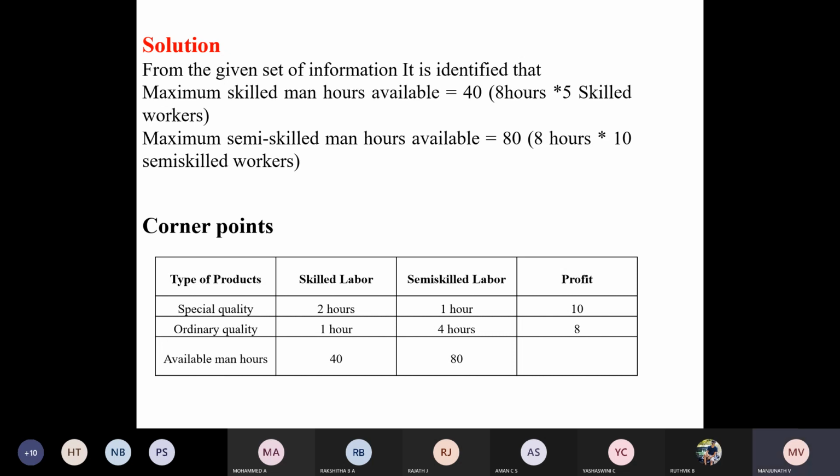Okay, write down this, and not this corner points. Don't take this as corner points. Delete that and take this table. I can explain by using this table, so that you can decide about your decision variables. I am multiplying number of hours into the number of people available: 8 into 5 and then 8 into 10.